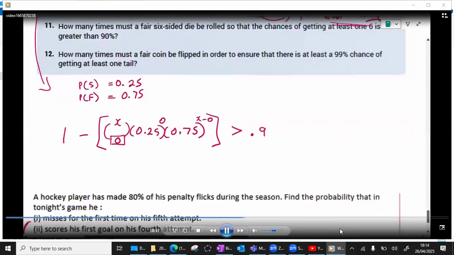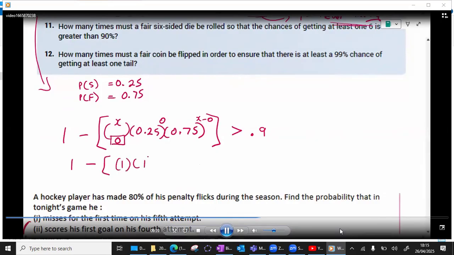Okay, so now what can I do? Well, it shouldn't be too bad because of X choose 0. Now, how are we going to do that? Well, go back to numbers that you do know. What if I had 3 choose 0? The answer would be 1. What if I had 4 choose 0? The answer would be 1. What if I had 100 choose 0? The answer would be 1. No matter how many times we shoot the missile, there's only one way to choose none. So that is automatically a 1.